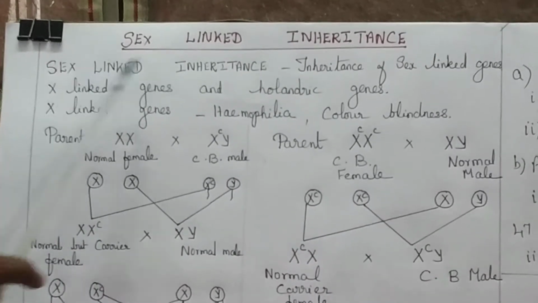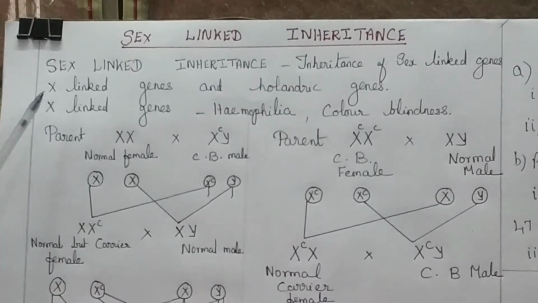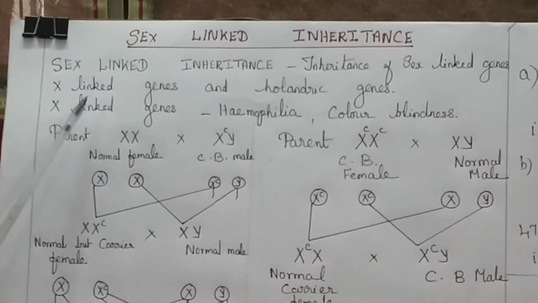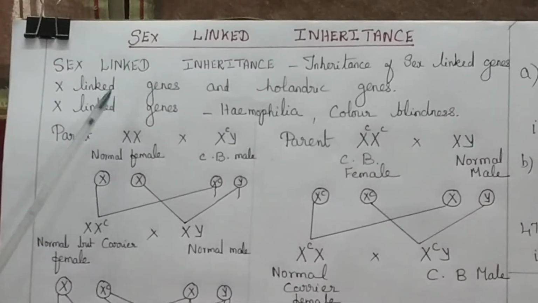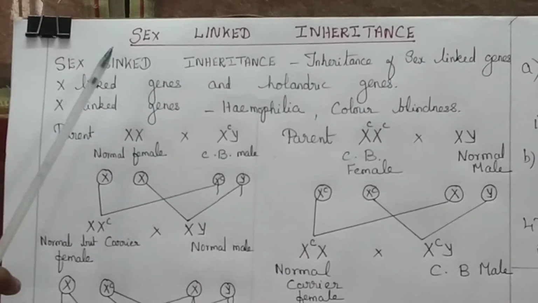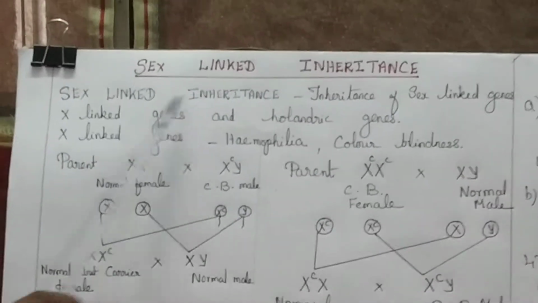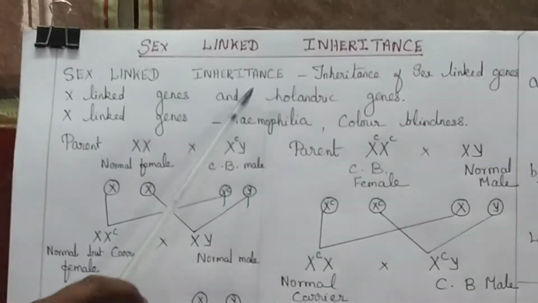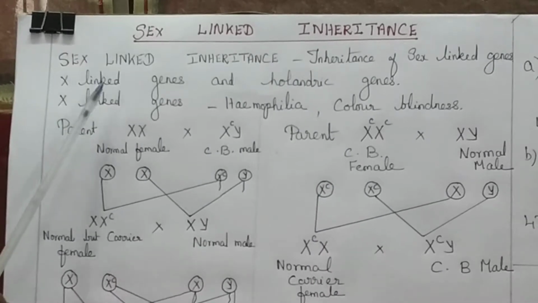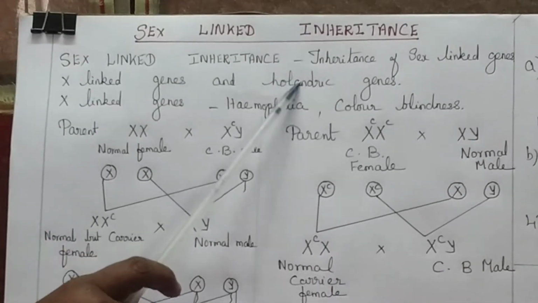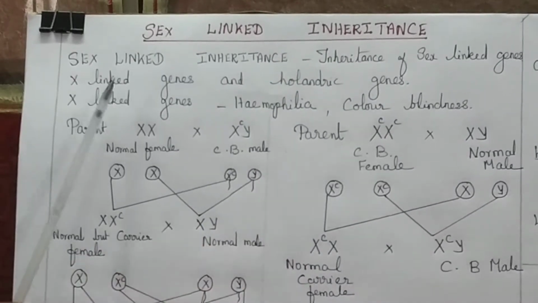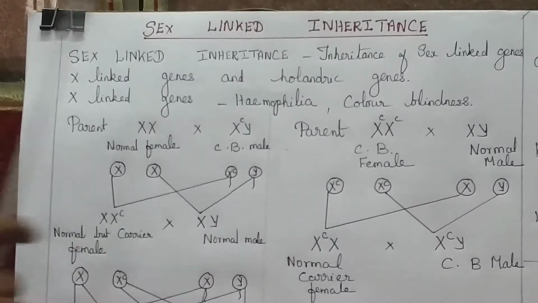There are two types of sex-linked inheritance. One is called X-linked inheritance, where the gene is present on the X chromosome, and if the gene is present on the Y chromosome, it is called Y-linked inheritance. So, two types of sex-linked inheritance. The inheritance of the sex-linked genes, X-linked genes and the Y-linked genes, or otherwise called Holandric genes, is called sex-linked inheritance.